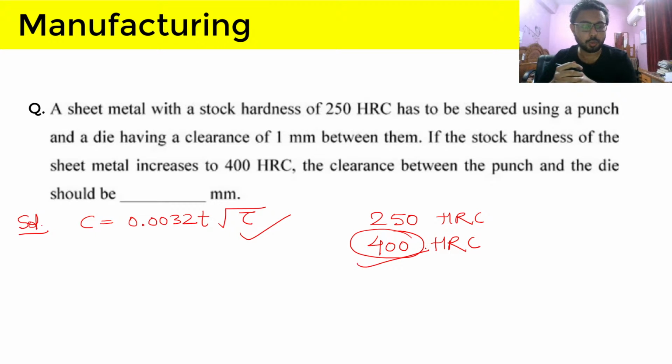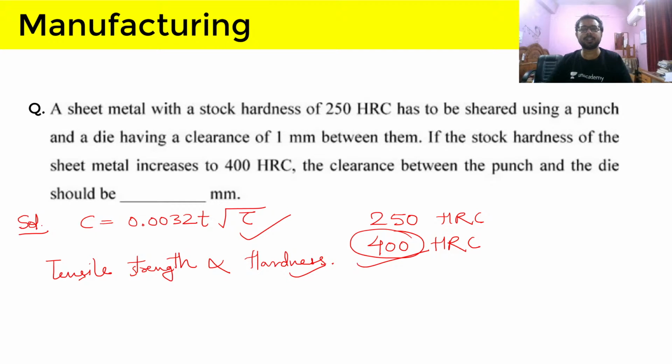So we should be aware, just from the logic, you can say tensile strength is proportional to hardness.